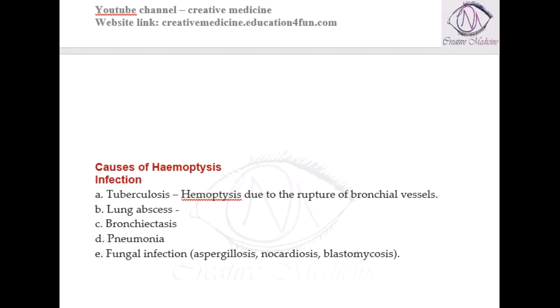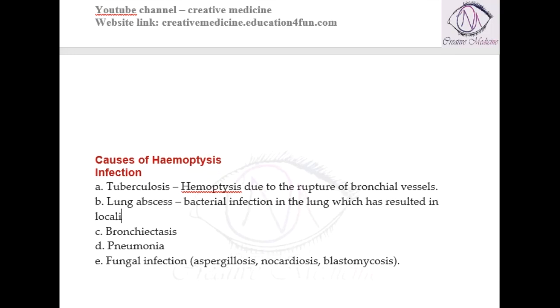In lung abscess, hemoptysis can occur. Lung abscess is actually a suppurative or bacterial infection in the lung which has resulted in formation of an abscess. So in lung abscess also, there is a chance of hemoptysis.